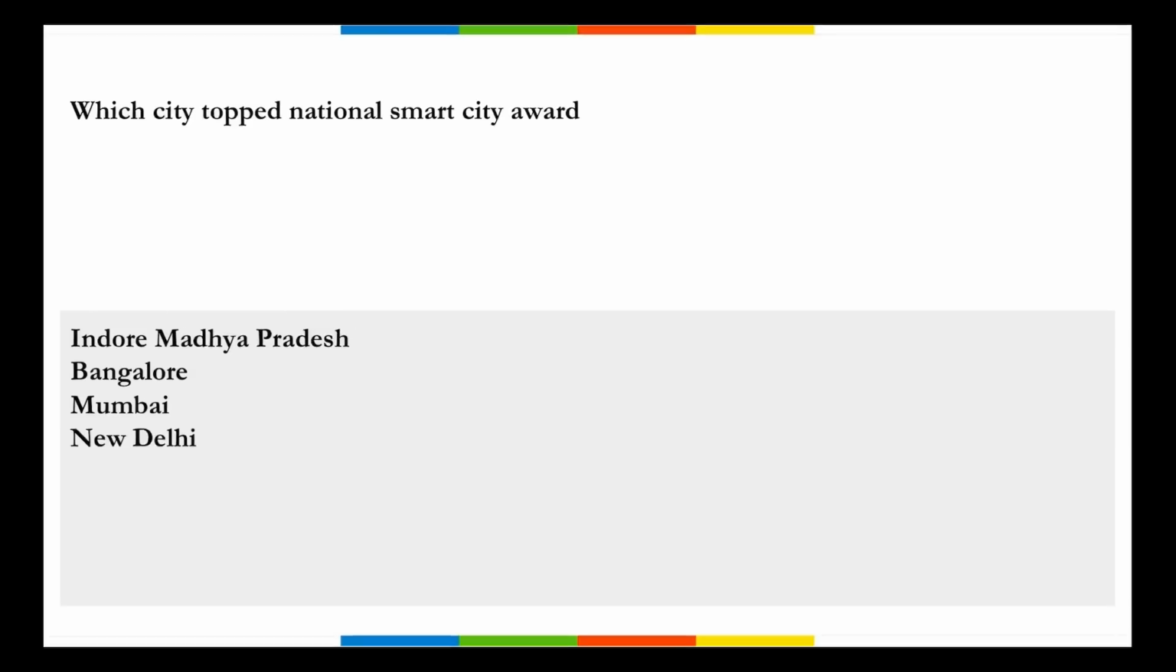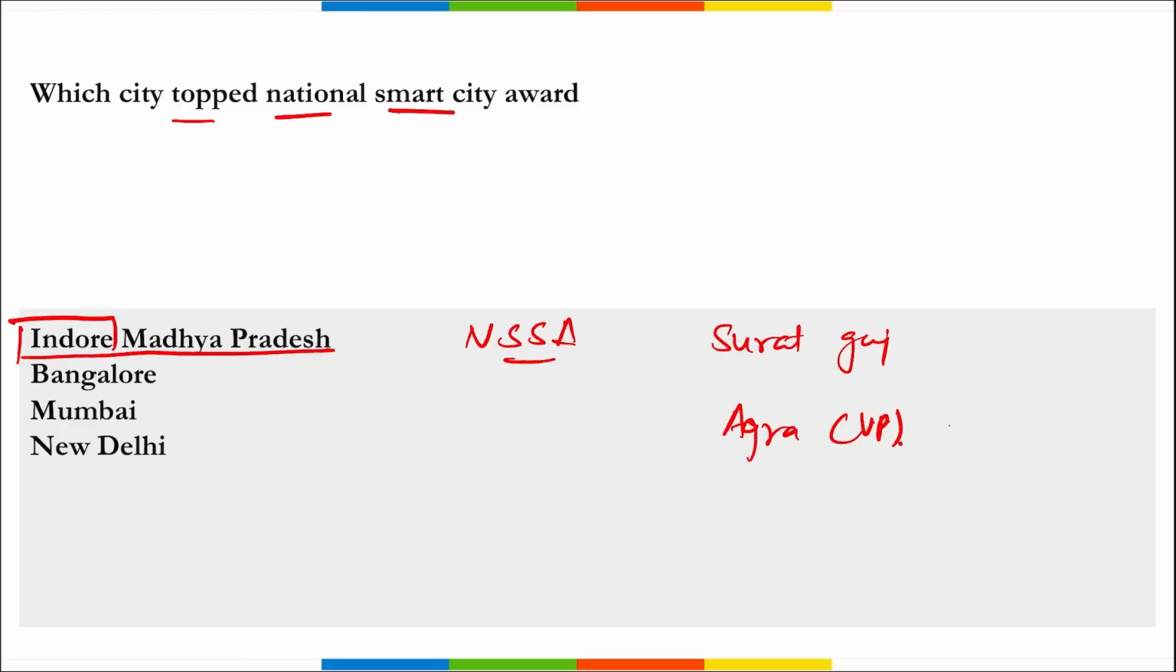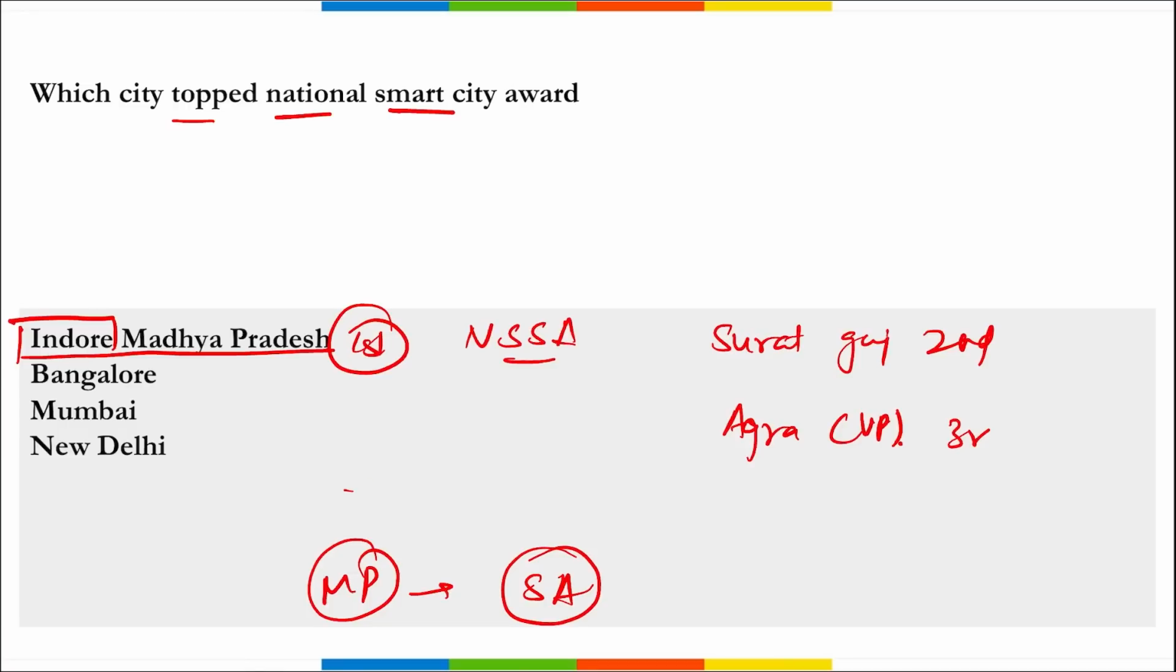Next is which city has topped the National Smart City Award. So who has topped this National Smart City Award? It was topped by Indore of Madhya Pradesh, right? It topped the National Smart City Award. It was followed by Surat of Gujarat on the second position. Then Agra of Uttar Pradesh on the third position. Correct. Next, remember Madhya Pradesh topped the state award, that was followed by Tamil Nadu on second position, right? Rajasthan on third and Uttar Pradesh on the fourth position.